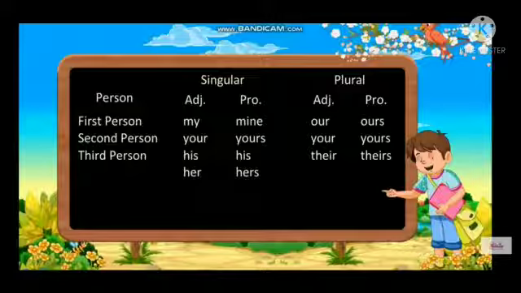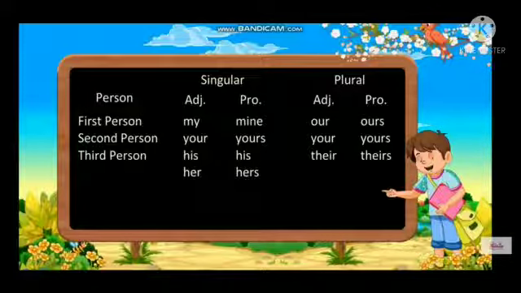The plural is your, yours. Third person: his is the adjective and the pronoun is also his. Her is the adjective and hers is the pronoun, but in plural, their, theirs.